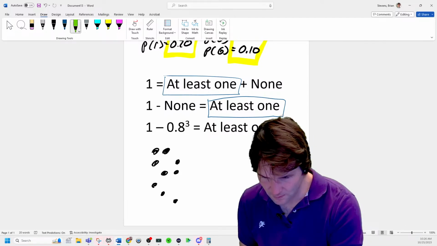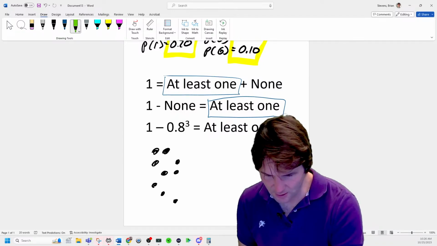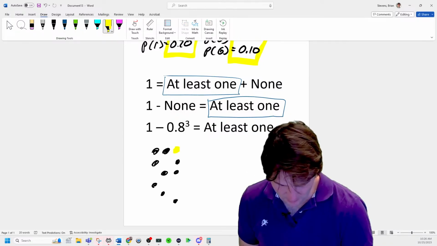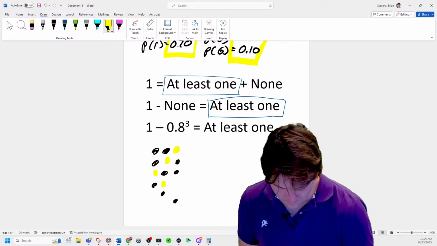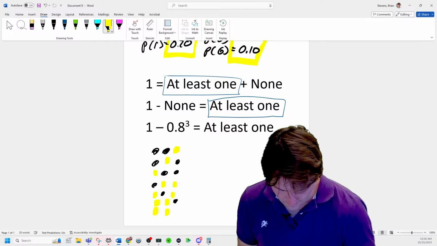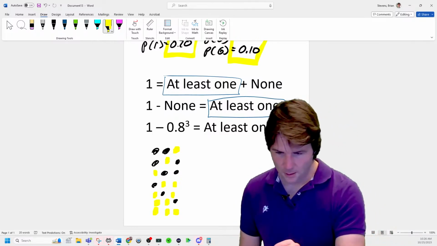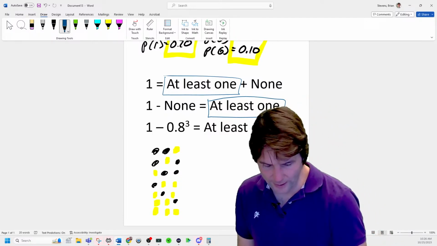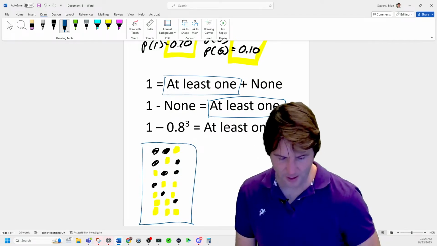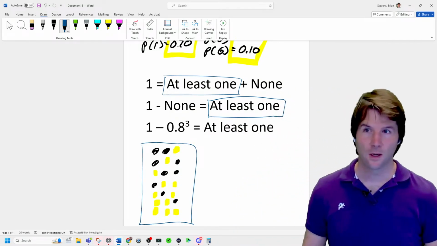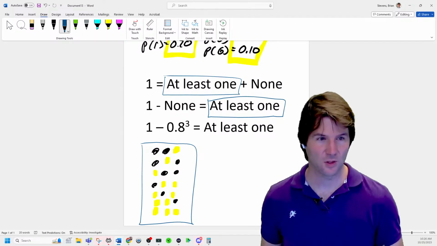Okay, well, there's yellow. Okay. This is all the ways you could get at least one yellow M&M. Does that make sense? I know the sum of these probabilities equals 0.488.